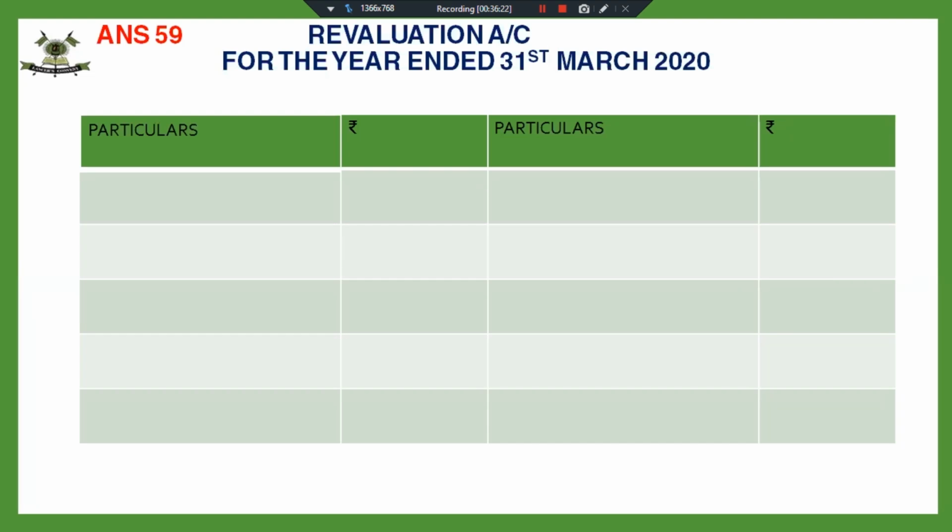Yes children, decrease in the value of the assets is to be recorded on the debit side or credit side? Yes, it has to be recorded on the debit side.